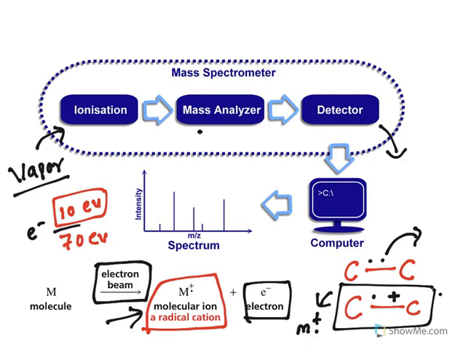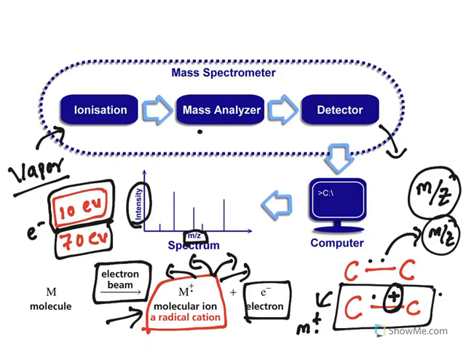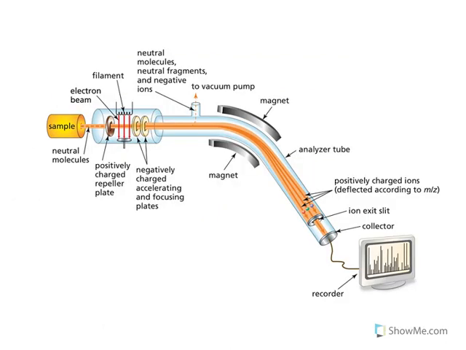But as I told you, to knock out an electron 10 electron volt energy is enough, but you are providing 70 electron volt. Because of this high energy, the molecular ion will split into different fragments. This is called the fragmentation pattern. Different fragments will have different masses, and they are analyzed according to mass by charge ratio. When an electron is knocked out, it forms a positively charged ion. Usually the charge is single, so m by z is nothing but the mass, and you get the fragments according to their masses. This m by z is taken on the x-axis and the relative amount is taken on the y-axis, which is also known as abundance.